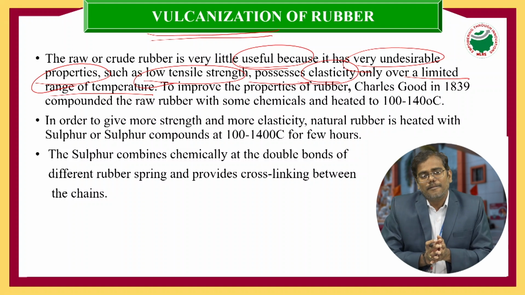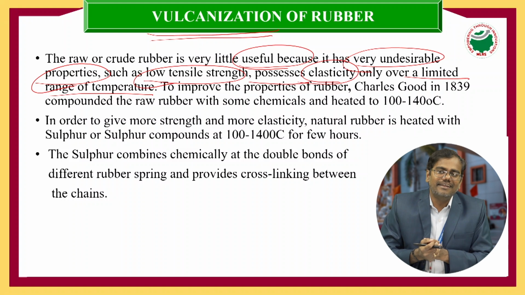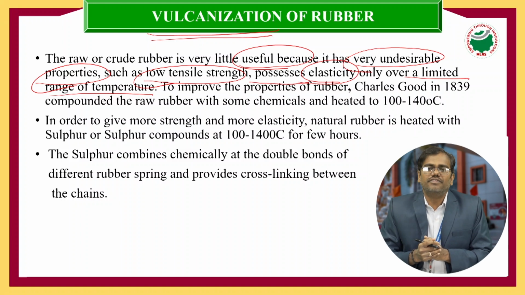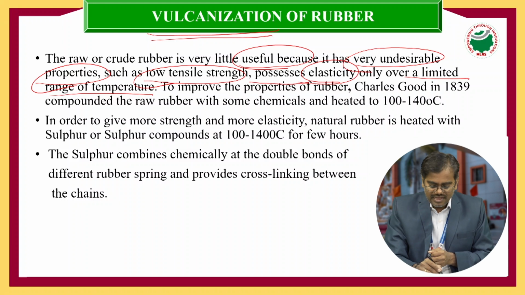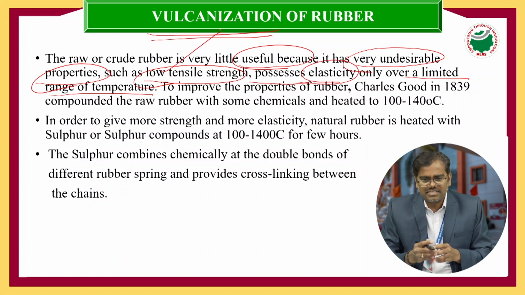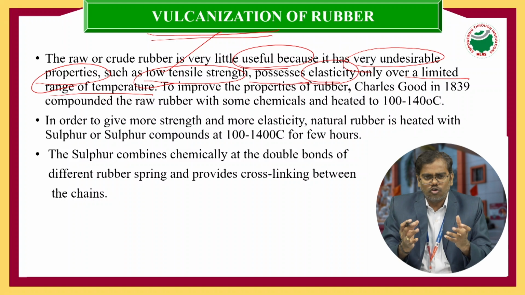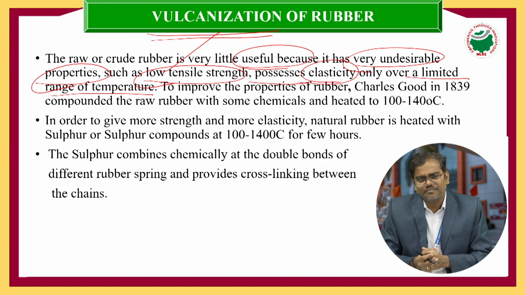He added them to the natural rubber and found that sulfur is a suitable compound to improve all the properties of natural rubber: the tensile strength increases, the swelling nature decreases, and its reaction with oxygen is reduced. There is no formation of epoxides, no bad smells, no toxic nature. All these properties are tremendously improved when we add sulfur compounds to the natural rubber.